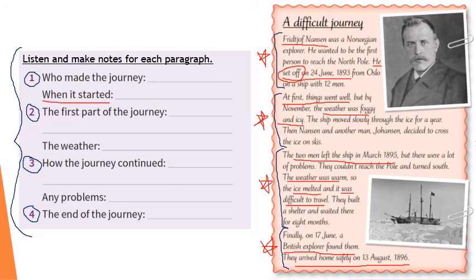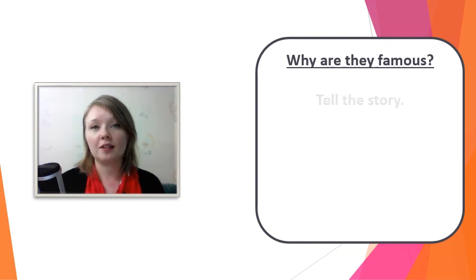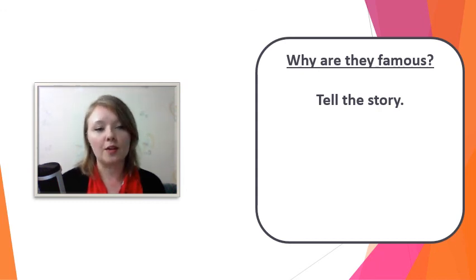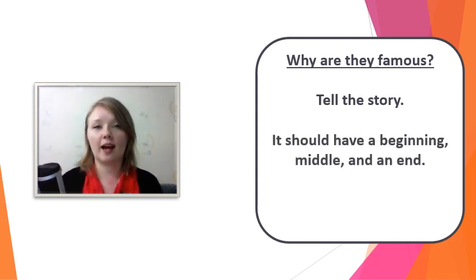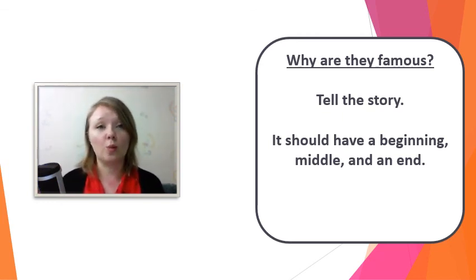Remember all the important details that were used in this. When answering the question, why is someone famous, you should tell the story of how they became famous. When you tell the story, remember that the story should have a beginning, middle, and an end. Like we saw with Fridtjof Nansen's story, with words like at first, then, and finally.